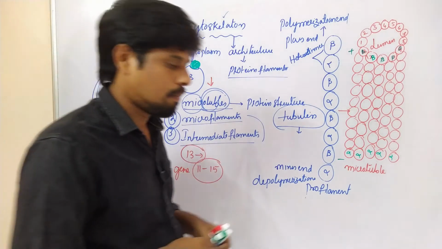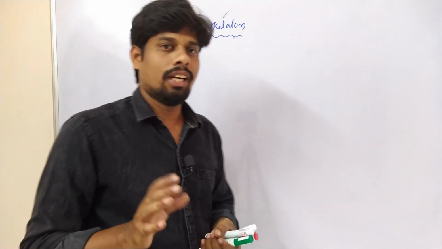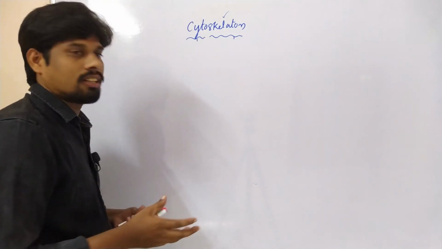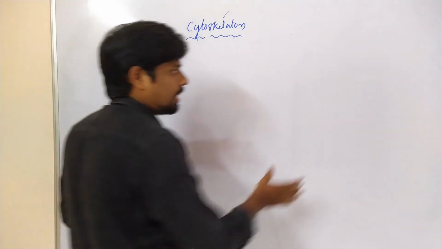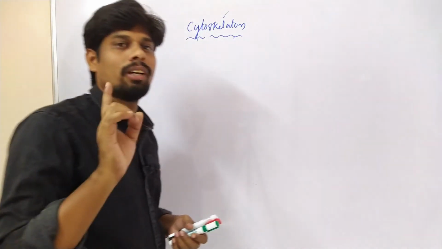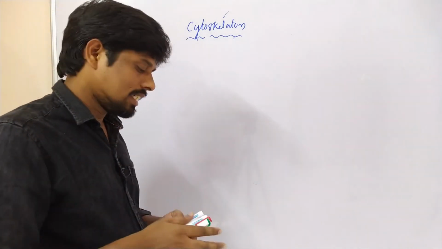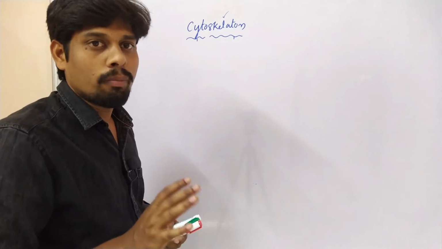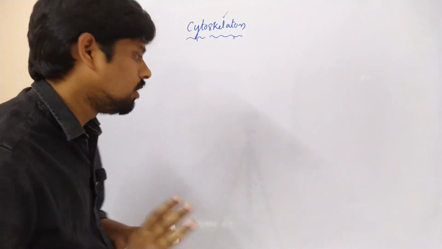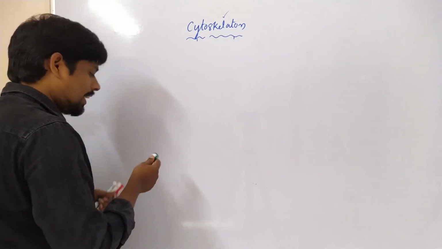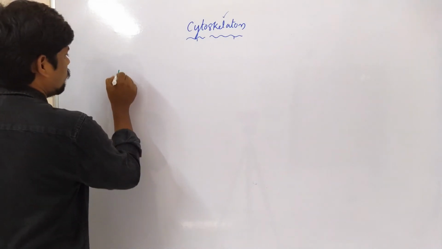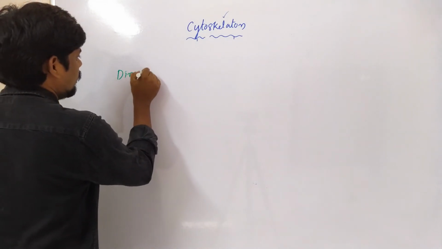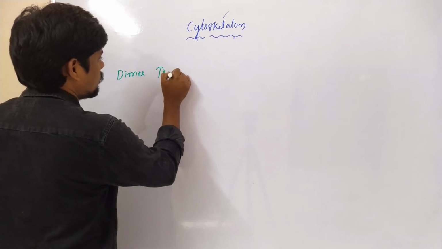Okay, let us see. Before going to the function, we have to know some structures. What I have shown here is only one microtubule, but in the cell, such single microtubules we call monomer microtubules. But in the cell, dimers and trimers also form. Dimers and trimers.